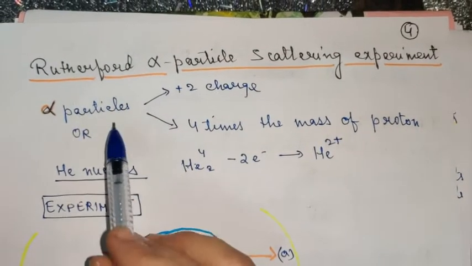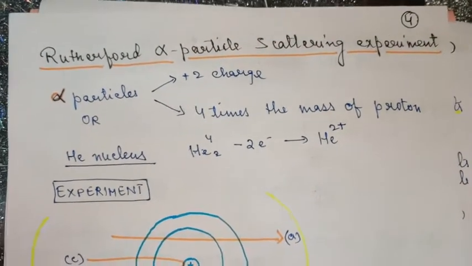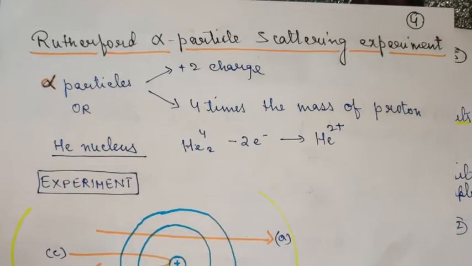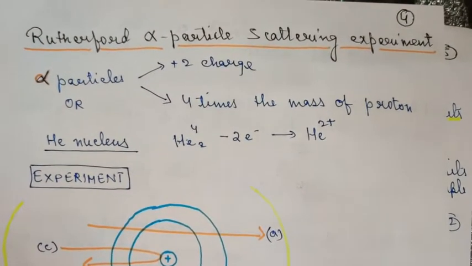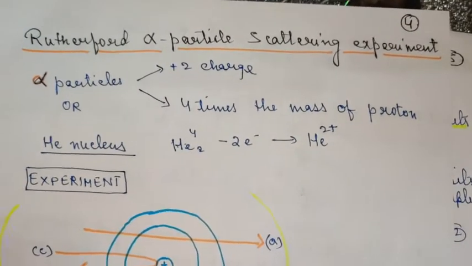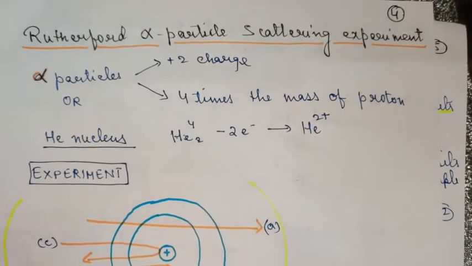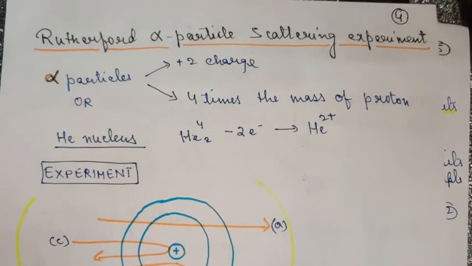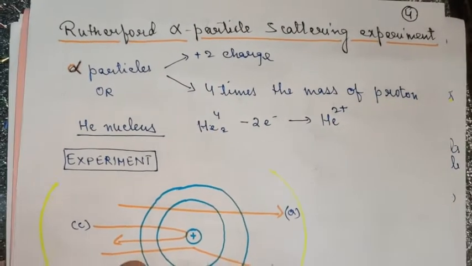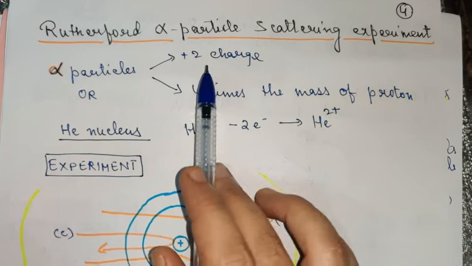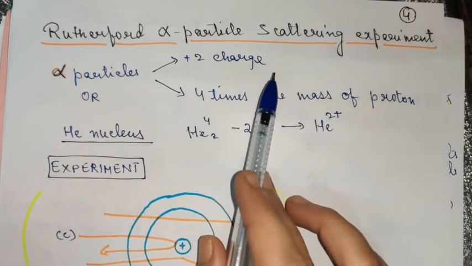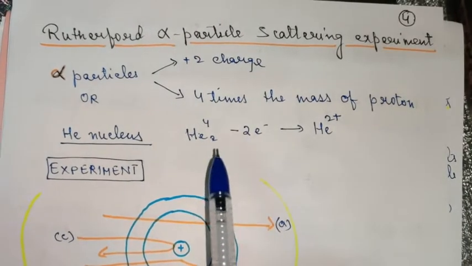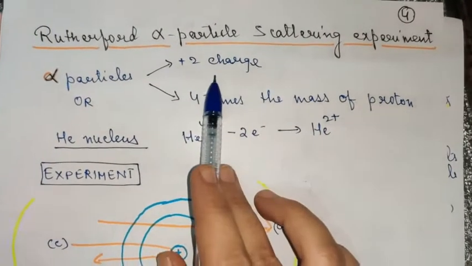Then came Rutherford. Rutherford also gave a very important model, and to a huge extent you can say the model was correct also, except for one or two failures which he could not justify. So let us see what the setup was like. Rutherford took a very thin gold foil to carry out the experiment, and he bombarded it with alpha rays.